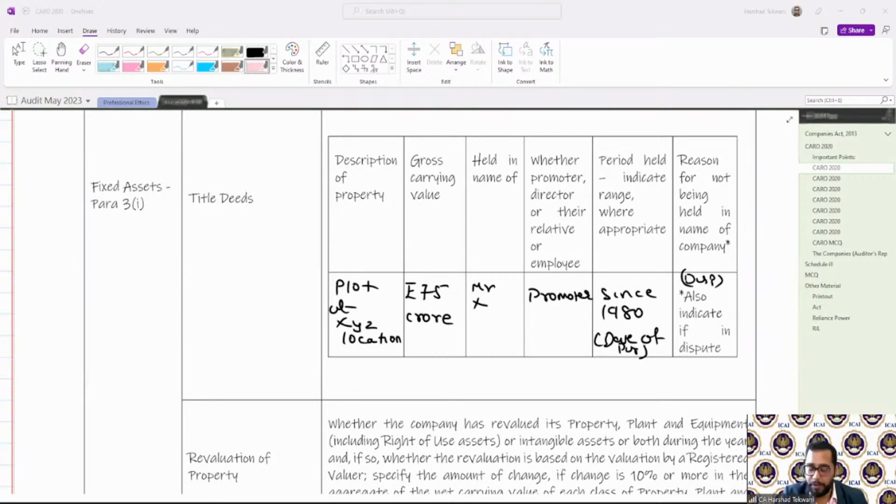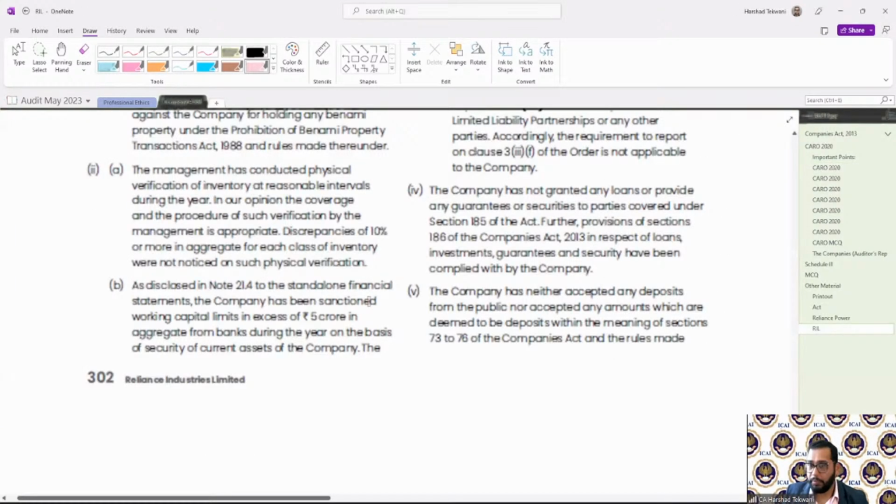See, in this clause, where it says that the company has not guaranteed any loans or provided any guarantees or securities to parties covered under section 185 of the Act, if the company has not given anything, this clause is not applicable, but we specifically write that.